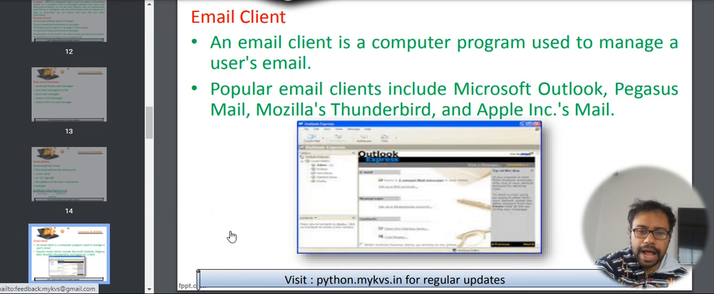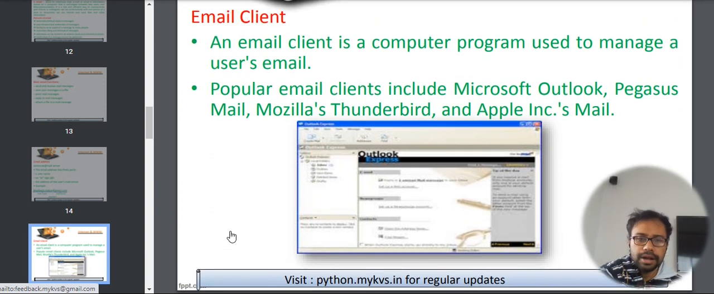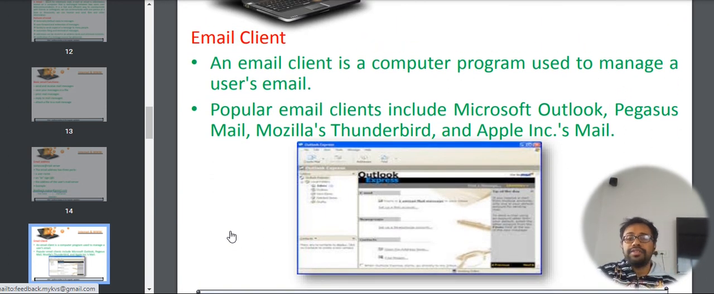Now this will be the last topic for today in our revision class: the email client. So what is an email client? An email client is a computer program that is used to manage a user's email. So any computer program that has the capacity to manage users' email is called an email client. If we use Microsoft Outlook, that is an email client. Gmail is an email client. Mozilla Thunderbird is an email client.